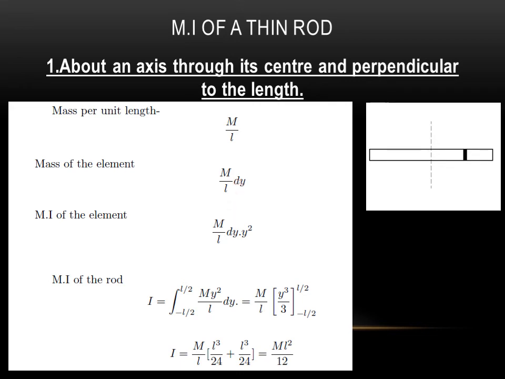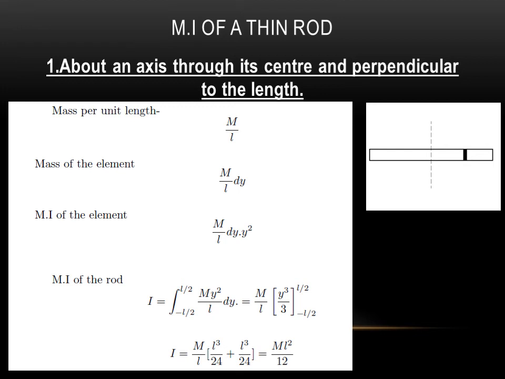Then the moment of inertia of that element with respect to this axis is given by mass into the square of the distance. This mass is given by M by L into dy. Then the distance will be y. Let us consider that y is the distance of that point element from the axis of rotation. Then the moment of inertia of the element will be M by L dy into y square.